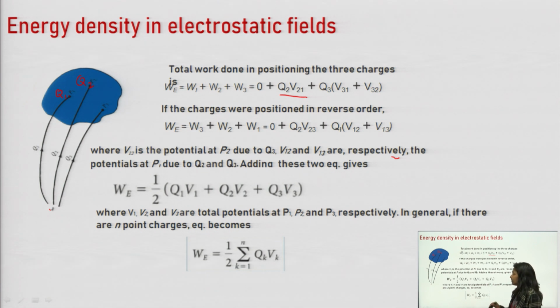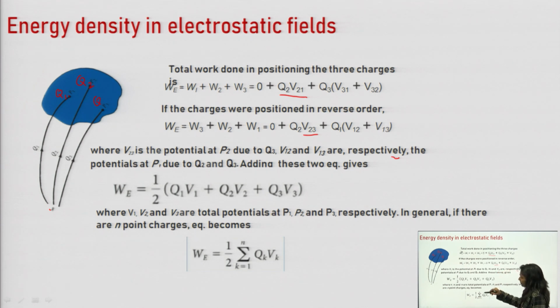Previously there was Q3, so P2 will have a potential due to Q3, that is V23. So the total work done in bringing Q2 from infinity to P2 will be equal to Q2 multiplied by V23.